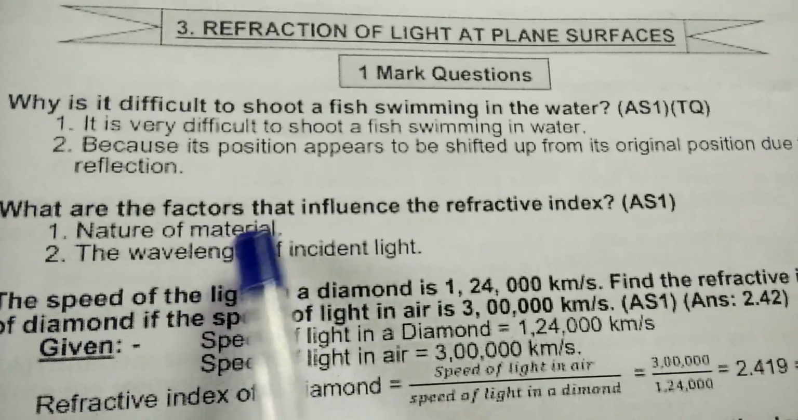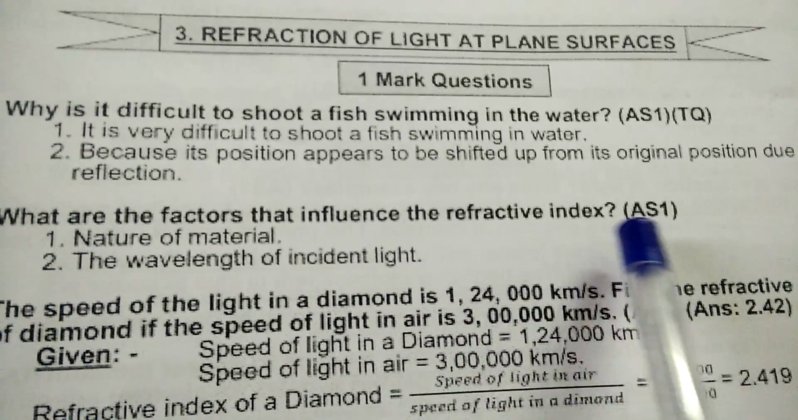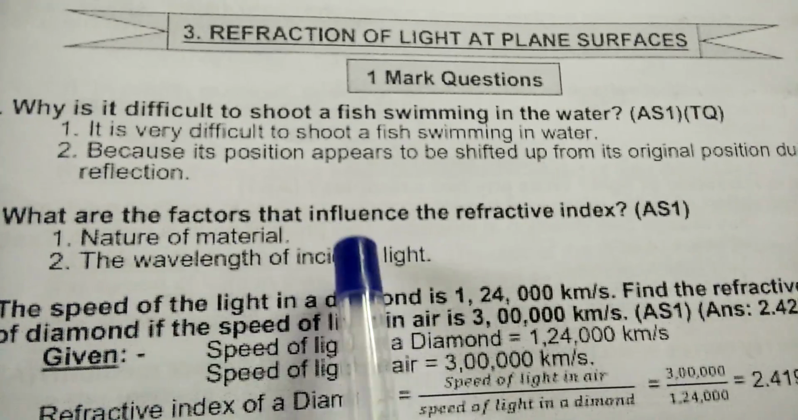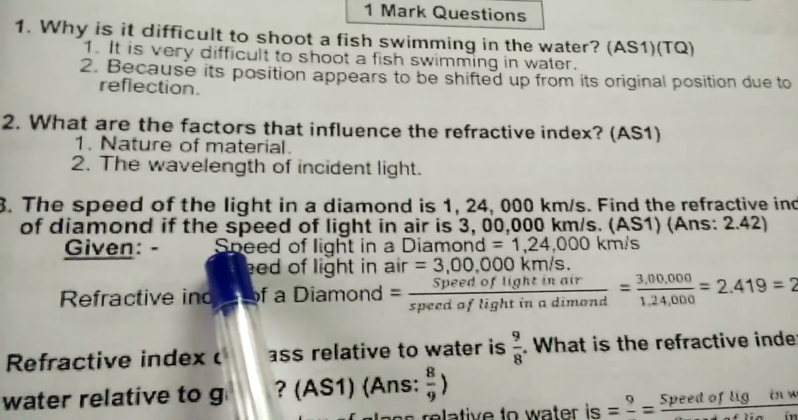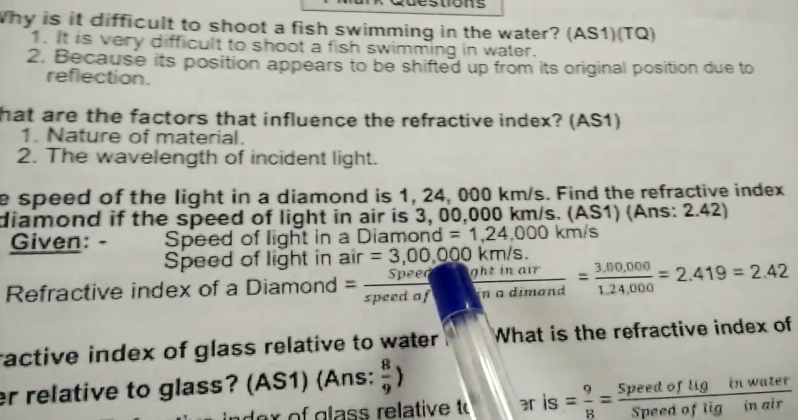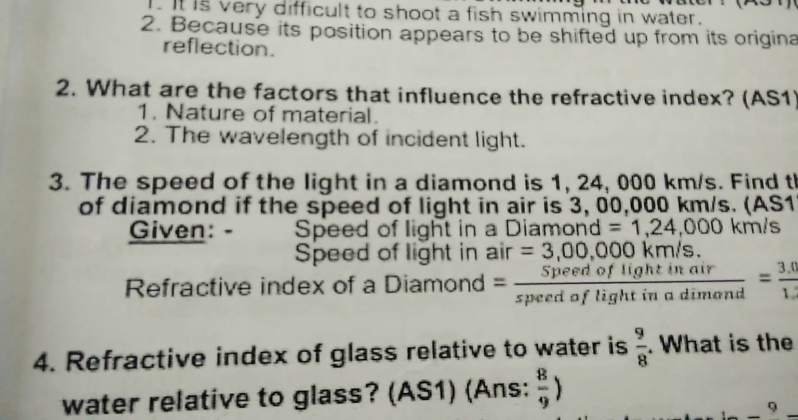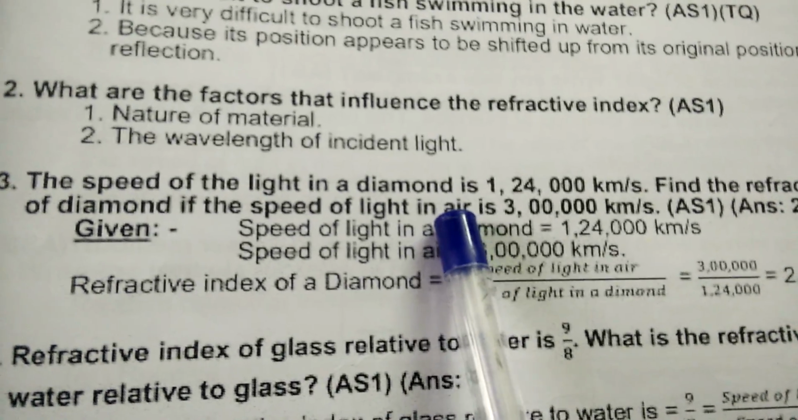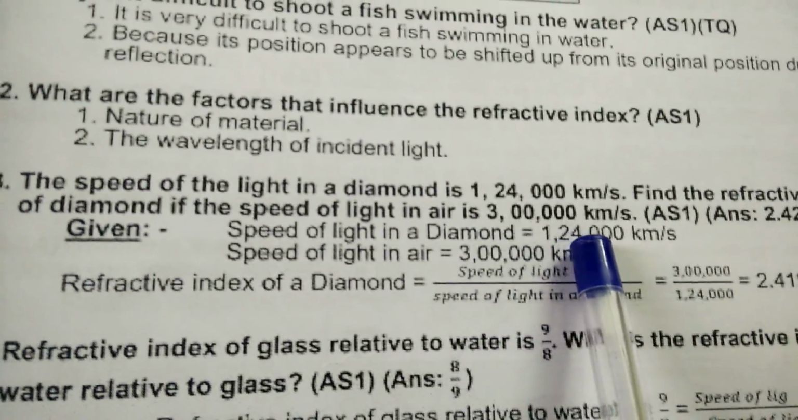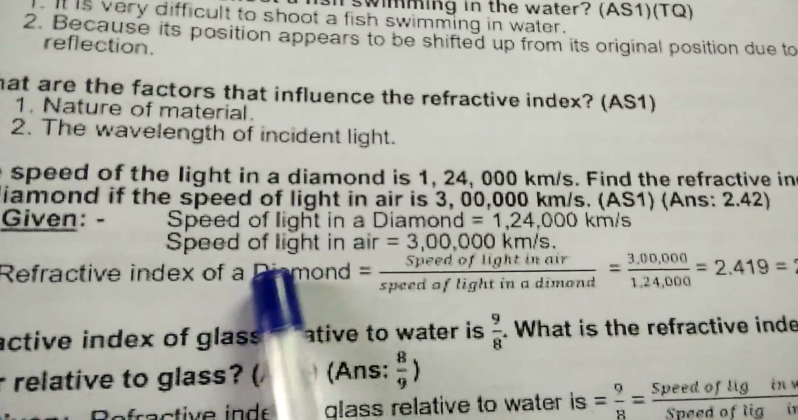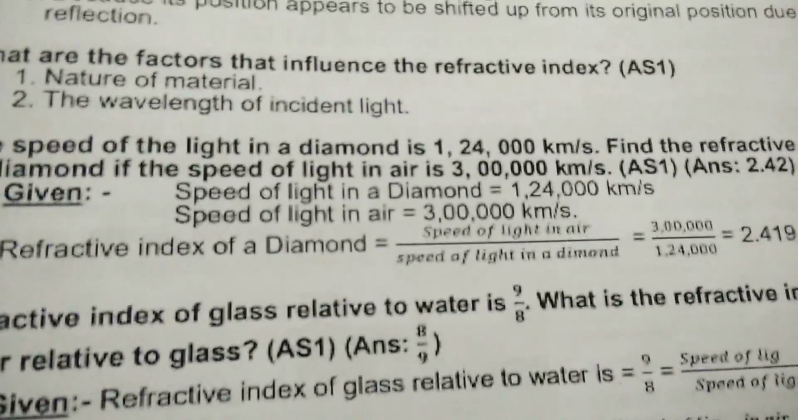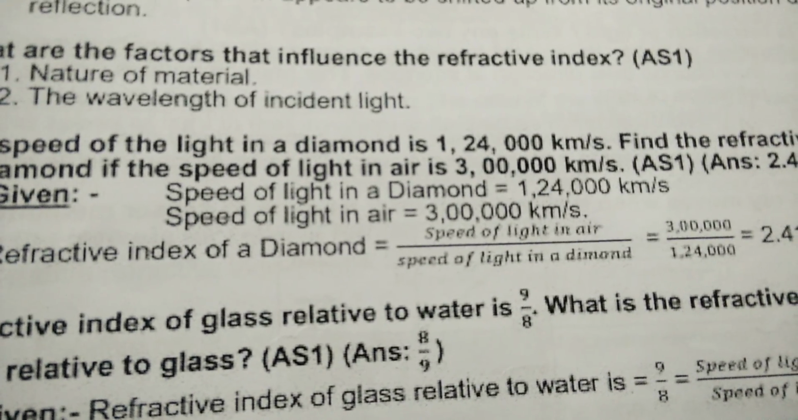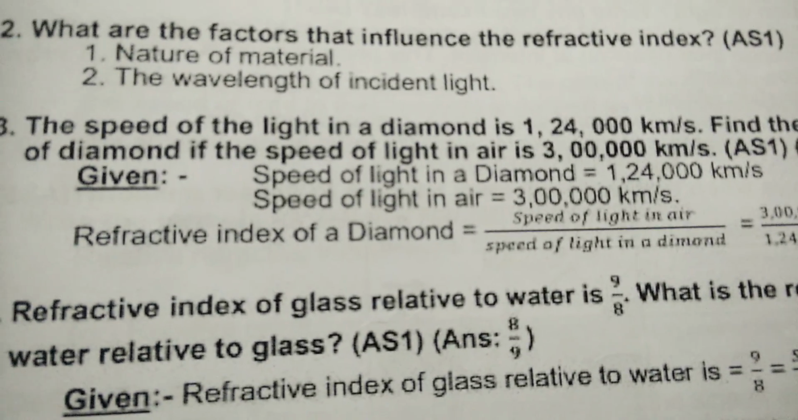నెక్స్ట్, what are the factors that influence the refractive index? Number 1, nature of material, the wavelength of incident light. Next, the speed of the light in a diamond is 1,24,000 km per second. Find the refractive index of a diamond if the speed of the light in air is 3 lakh km per second. So speed of the light in a diamond 1,24,000 km per second and speed of light in air 3 lakhs km per second. We have a formula.